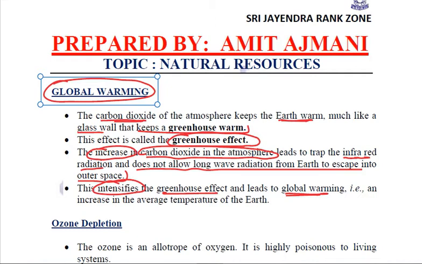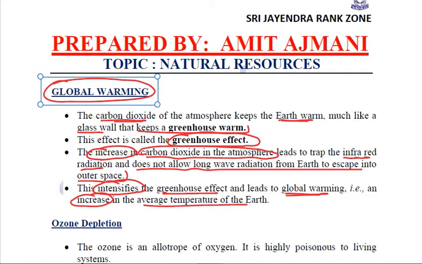This is how the average temperature of the earth is increasing, and we know what is going to happen because of it. All the glaciers, all our polar ice, is melting at a very fast speed.